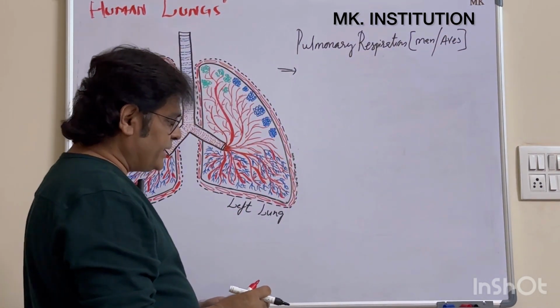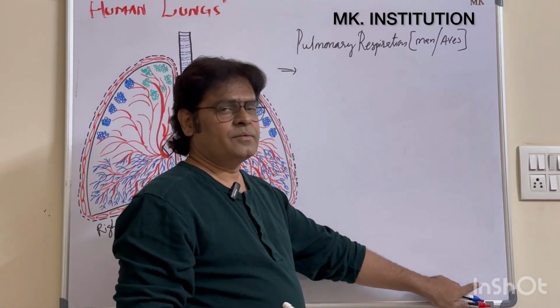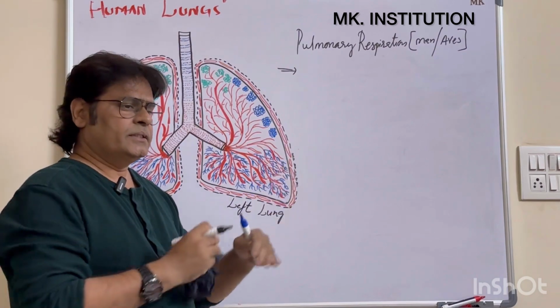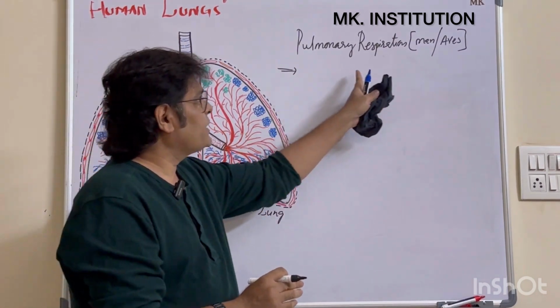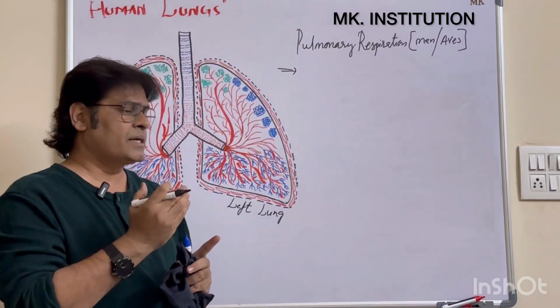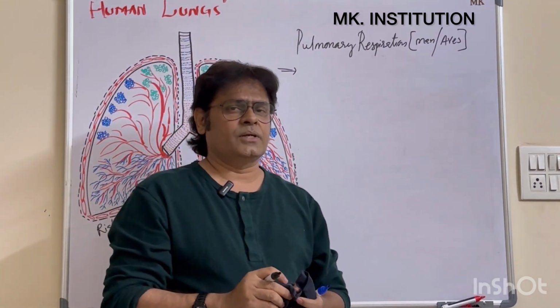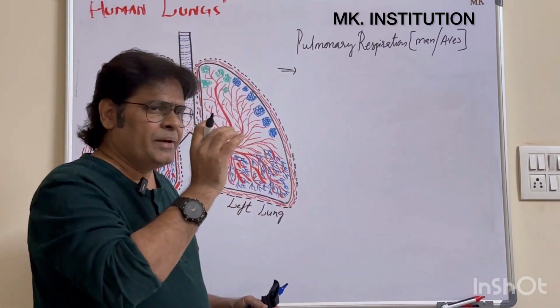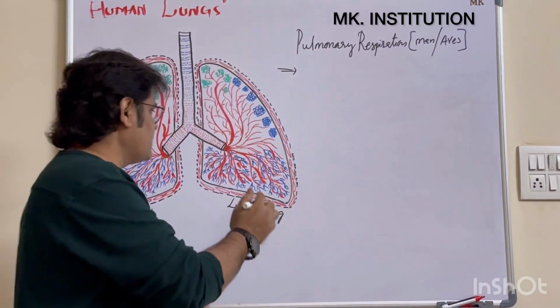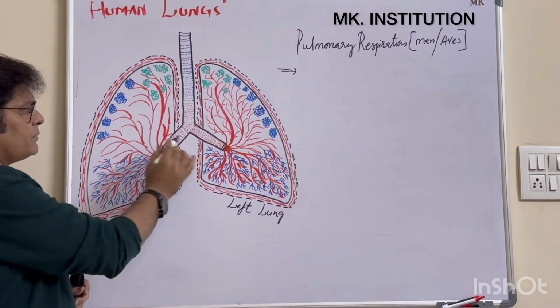So first you have to write the definition of pulmonary respiration. Before writing the answer, write the definition first, then start the answer. Clear? What is the definition written? The respiration in which the lungs are involved is called pulmonary respiration. What is the main organ playing a very important role in pulmonary respiration? It's nothing but the lungs.